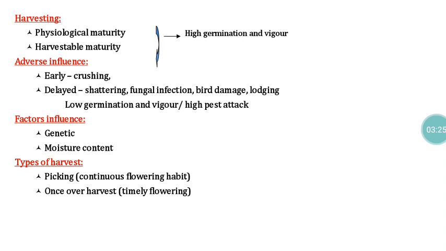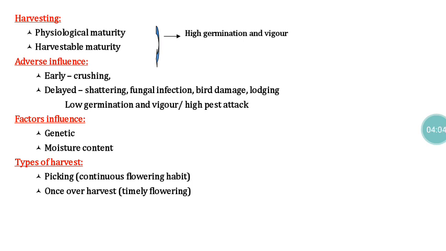Factors like genetic factors and moisture content play a major role, so we have to take those into consideration. Based on the flowering behavior, the type of harvest also varies from crop to crop. For example, cotton has a continuous flowering habit. Similarly in black gram and green gram, continuous flowering and continuous vegetative growth occur. Technically this is called indeterminate type of flowering. In that case, once-over harvest is not possible, and we need to go for periodical picking.